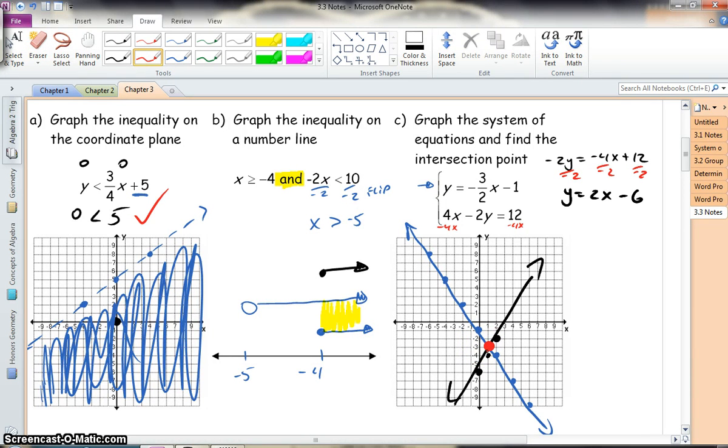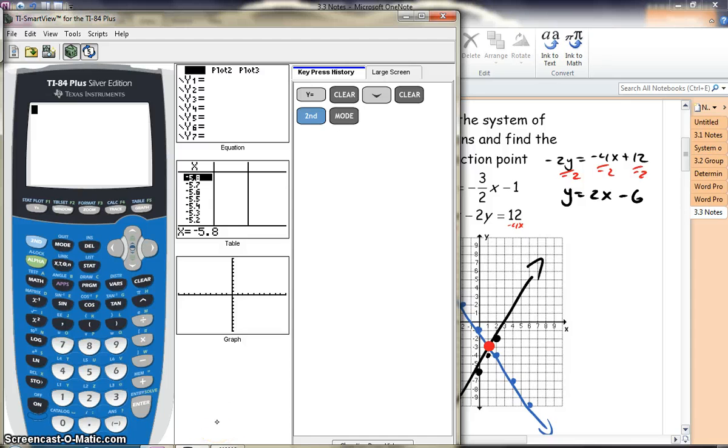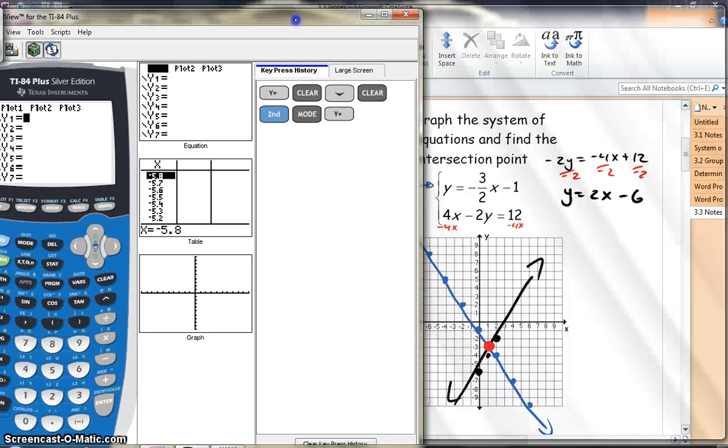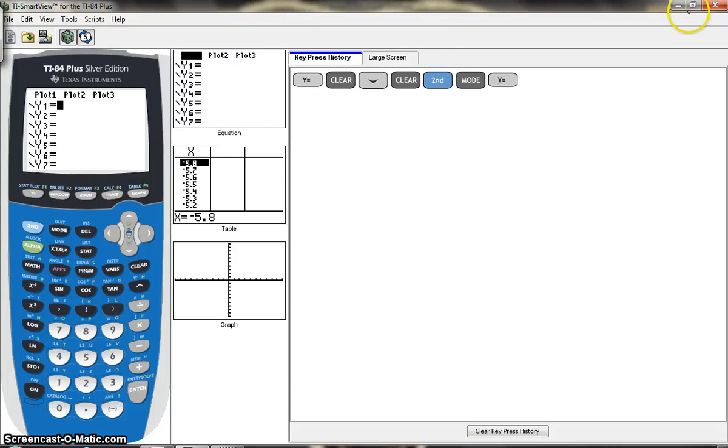It's not very pretty. All right, it doesn't look like we have a nice whole number answer, so when that occurs, remember we go to our trusty calculator. Let me make sure I can get it here. All right. So my first line, we go to y equals. All right, and my first line there is y equals negative 3/2 x minus 1.